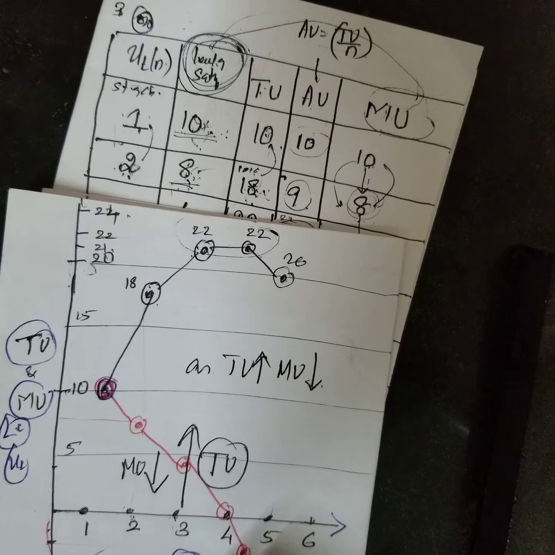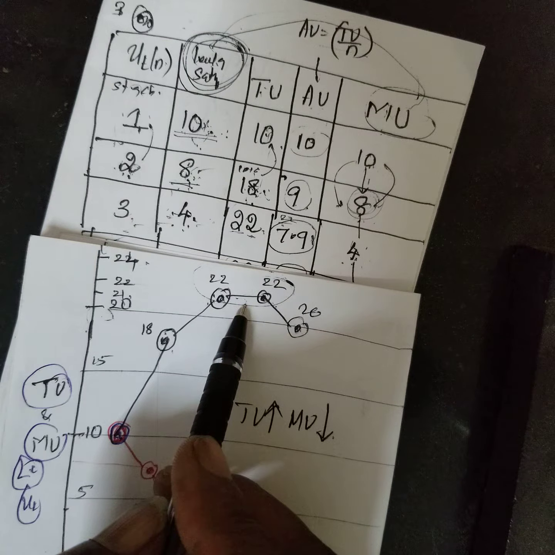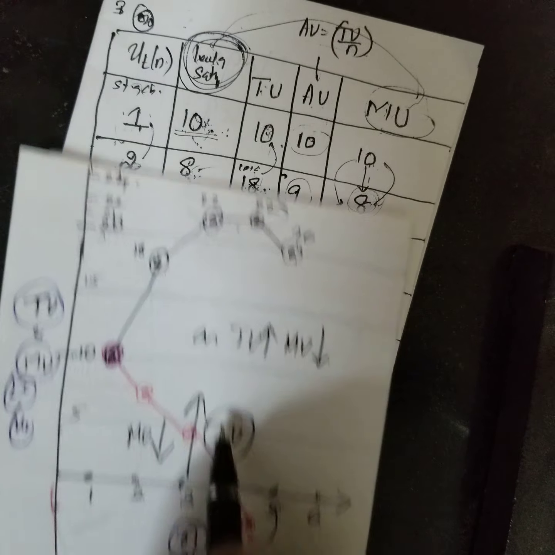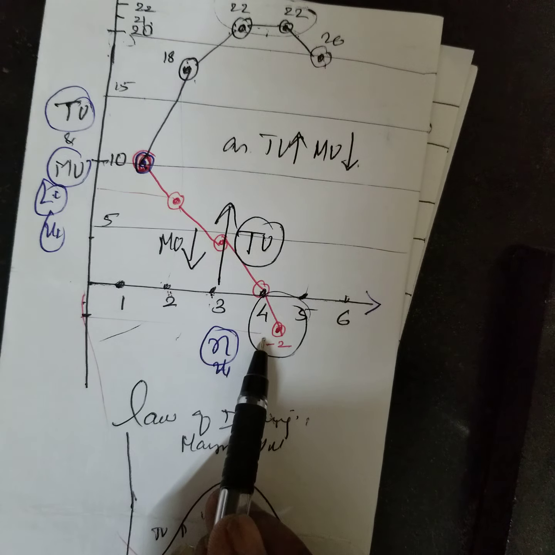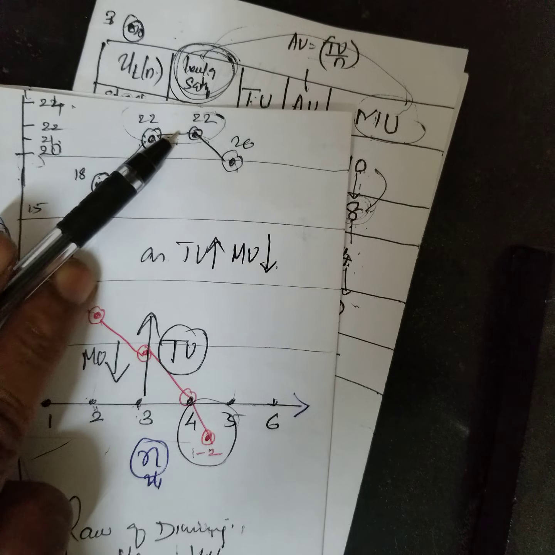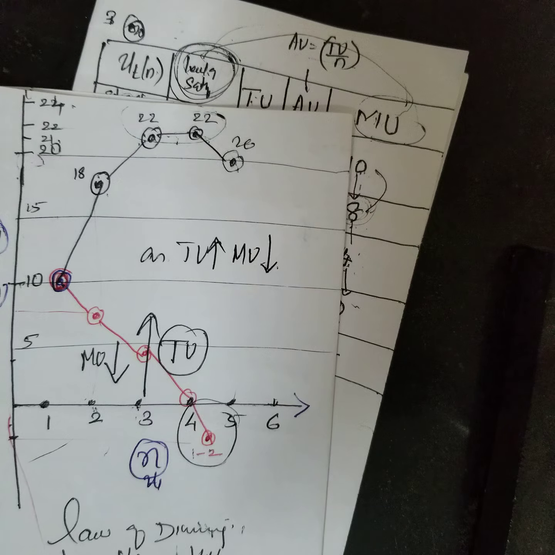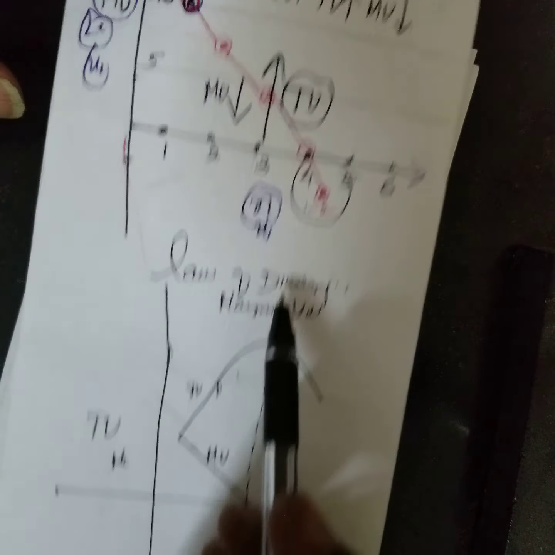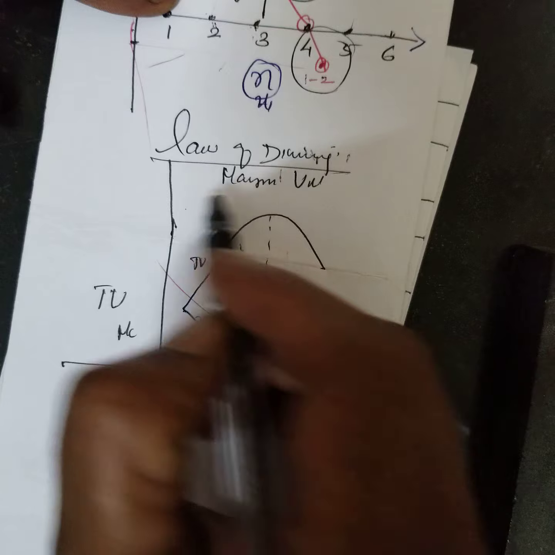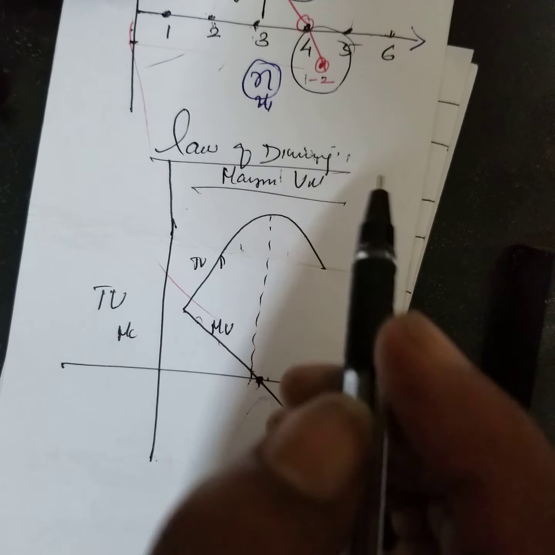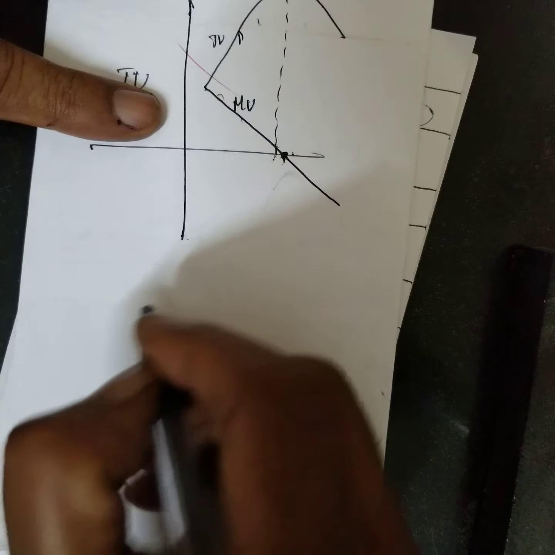Right? This is very, very important. Once total utility starts falling, the marginal utility becomes negative. When the marginal utility becomes negative, the total utility starts falling. You understood? Therefore, this is the law of diminishing marginal utility. The two things are important.